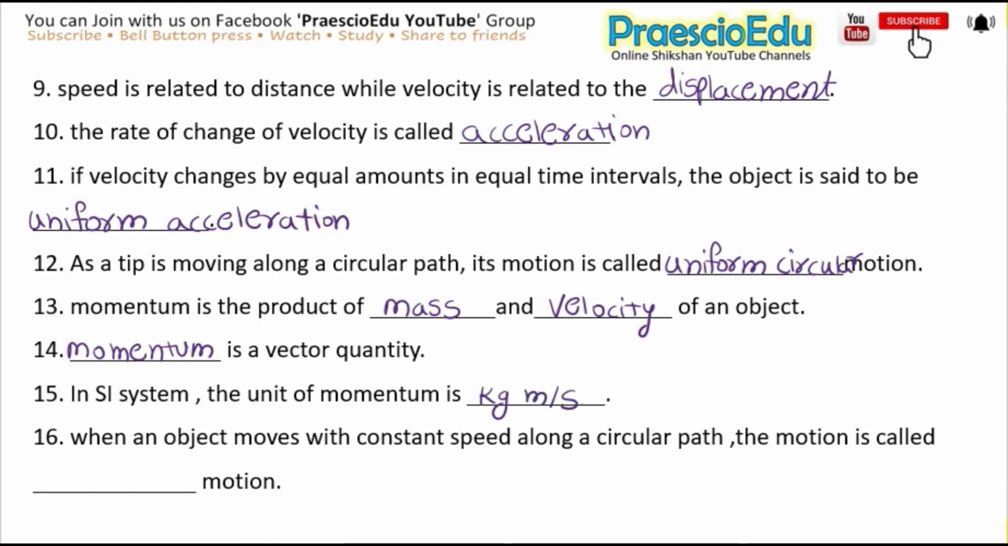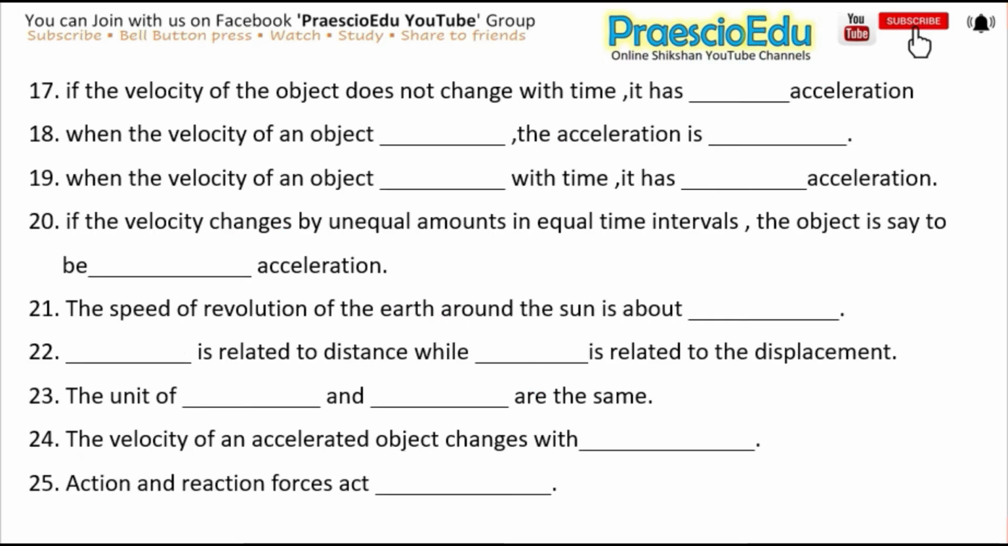Okay, next is, when an object moves with constant speed along a circular path, the motion is called dash motion. So what is the correct answer, friends? We will say uniform, and here I am writing ahead circular motion. Okay. Next is, if the velocity of the object does not change with time, it has dash acceleration, and the answer is 0. Zero acceleration.